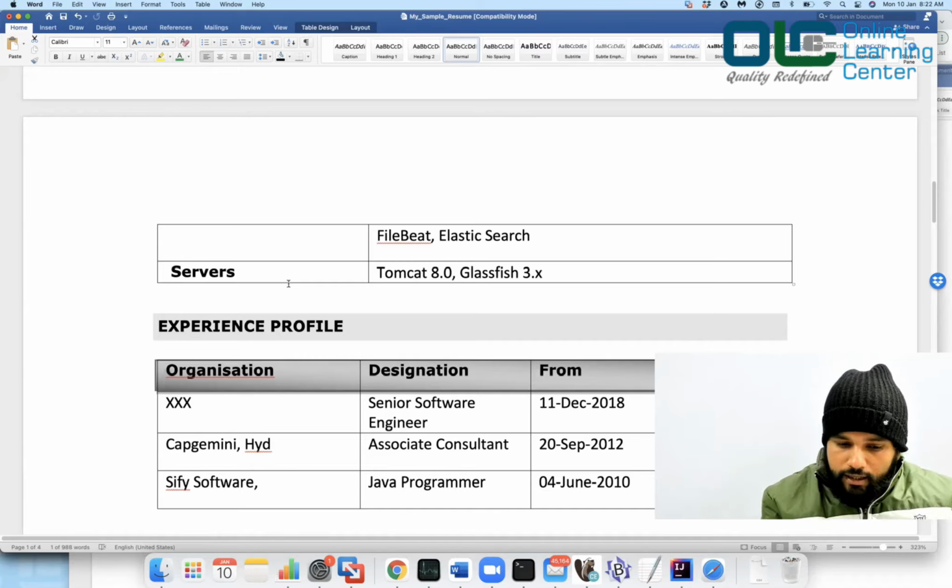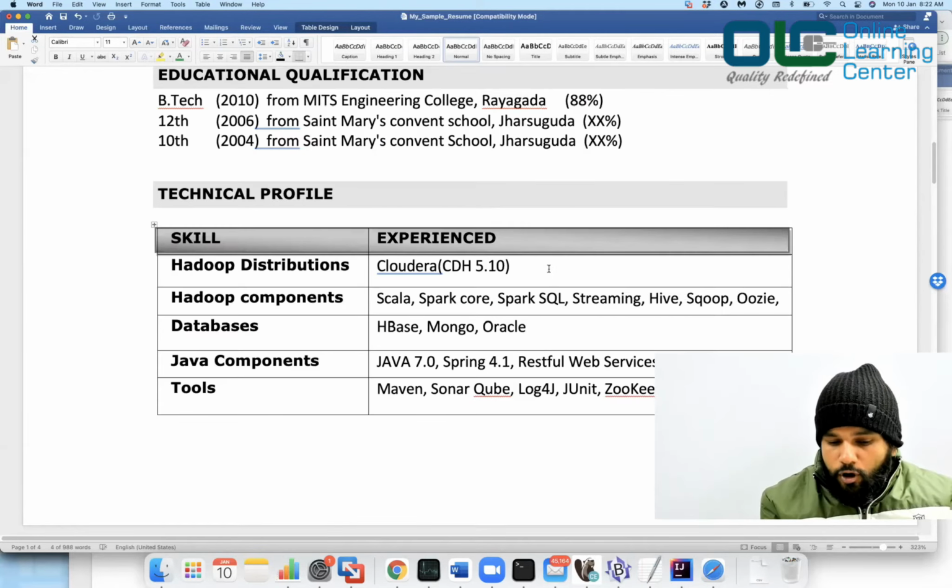Servers, have you ever deployed any sort of web applications? If yes, what are the servers you have used? Tomcat 8.0, Glassfish 3.x, and so on. So these were all from my previous job where I was working on some sort of web projects as well, where the deployment had to be done, and then we used Tomcat 8.0, right? So this is purely optional, but I would suggest you make your resume in such a way that it should clearly give an indication to the interviewer that you are a Java guy, you are a Scala guy, you are a hardcore programmer, you are doing big data stuff, right?